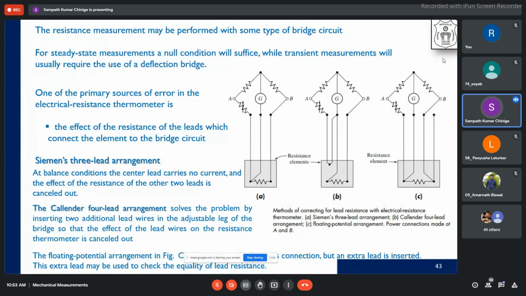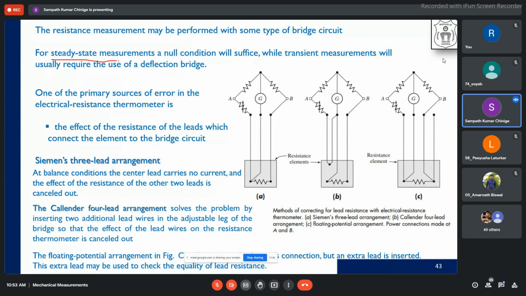So you know that a bridge circuit can be used in two ways: one is the null condition and the other is the deflection condition. For steady state measurements, the null condition is used. If the measurement is not dynamic in nature, and the input will not vary with respect to time, then we call it a steady state measurement.